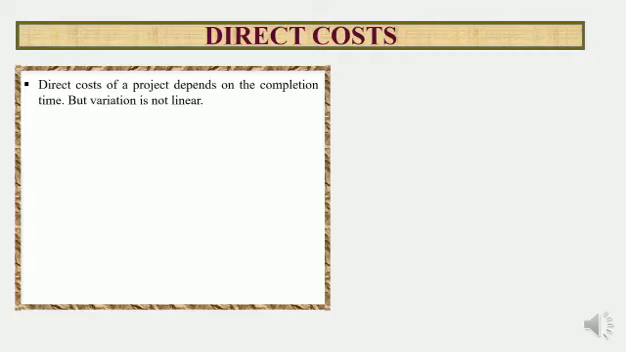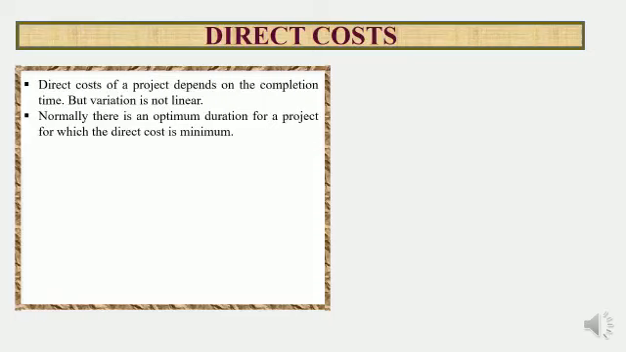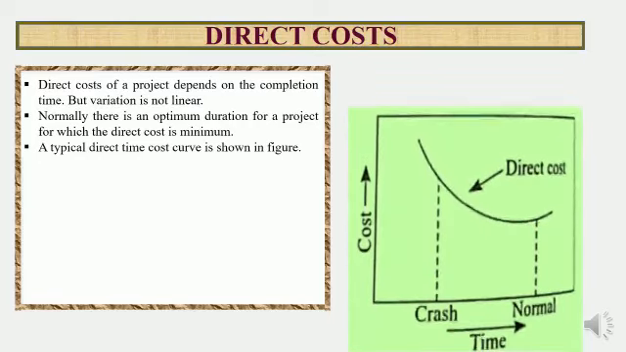Direct cost of a project depends on the completion time, but the variation is not linear. Normally, there is an optimum duration for a project for which the direct cost is minimum. A typical direct time cost curve is shown in the figure.